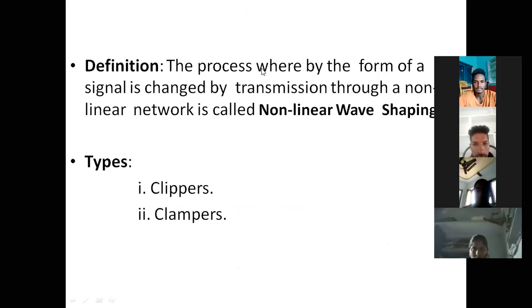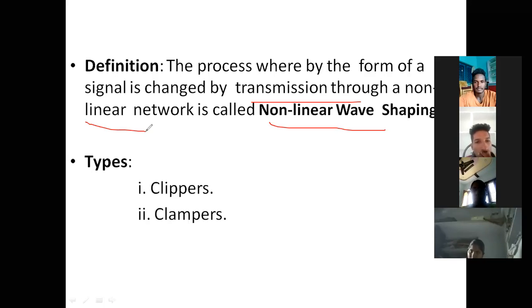First, we will see the definition. We will see what we mean by nonlinear wave shaping. Nonlinear wave shaping means the process by which a signal changes when transmitted through a nonlinear network. That is, when a signal passes through a nonlinear circuit, how it changes its shape. That process we call nonlinear wave shaping.